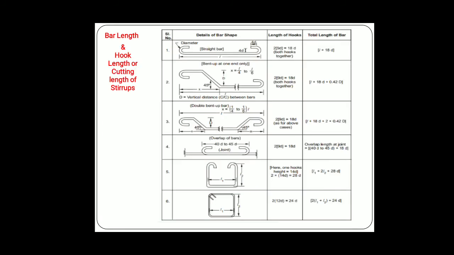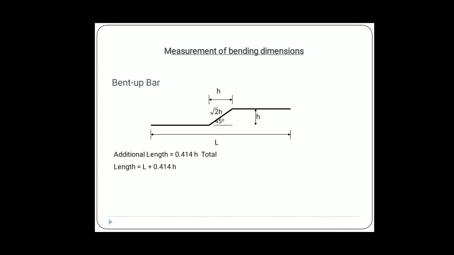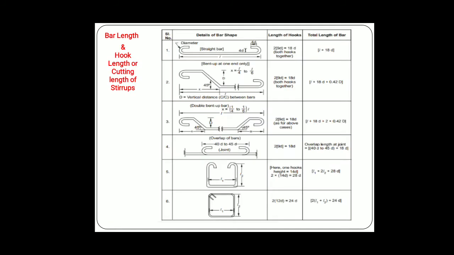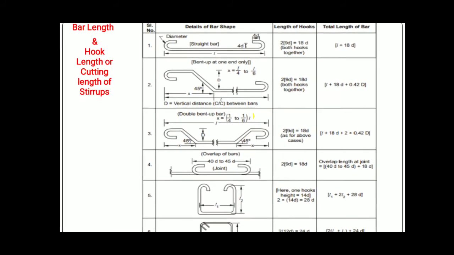In the previous diagram I explained how to calculate for one bar. Now this table gives the details of various ties and main reinforcement used in construction, that is bar length, hook length, and cutting length of a stirrup.